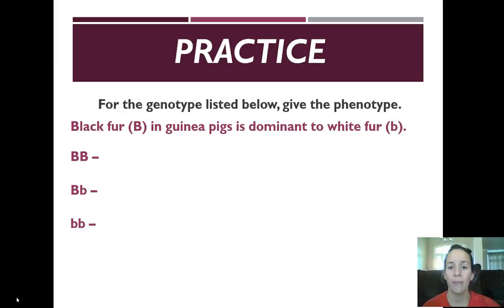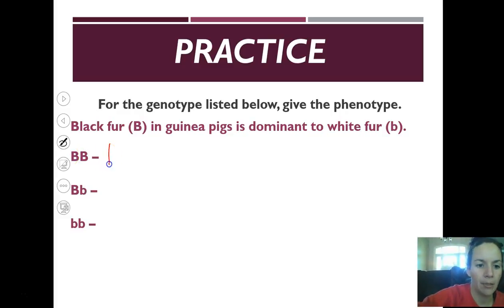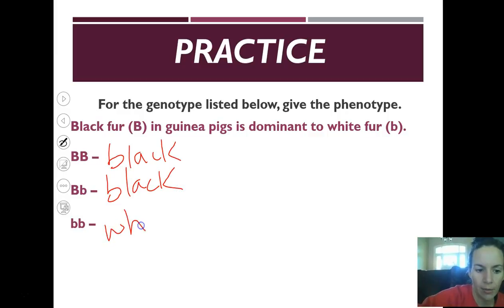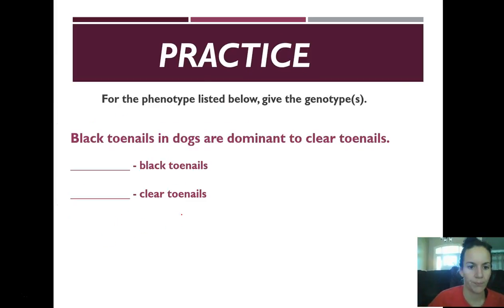So for the genotype listed below, give the phenotype. So black fur, or capital B in guinea pigs, is dominant to white fur, which is represented by a lowercase b. All you're going to do is list the phenotype. So pause it and write out your answers. All right, so you should have gotten capital B is black. Capital B, lowercase b is also black. And lowercase b is white.